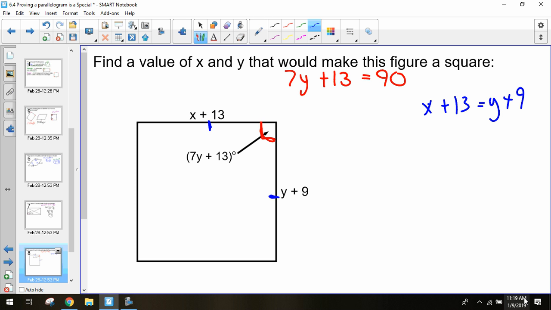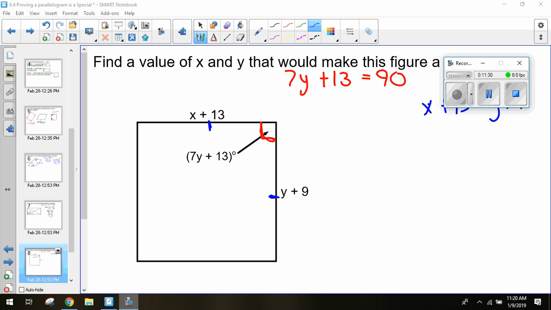But the thing is, this has two variables. Can I solve that? Not yet. So we're going to have to solve the y one first, and then once we get y, we can plug it back in. Good. Let's see if you can find it.